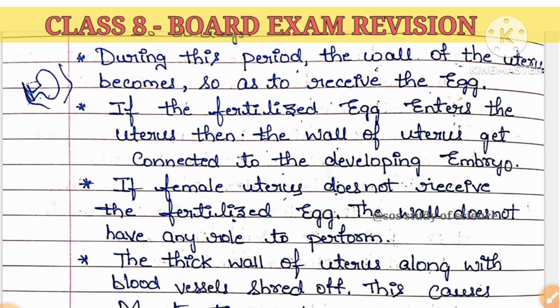Suppose the female's uterus does not receive the fertilized egg. What happens? The wall does not have any role. If it receives the fertilized egg, it has a role. How is the fertilized egg formed? Because of the fusion of male and female gametes.